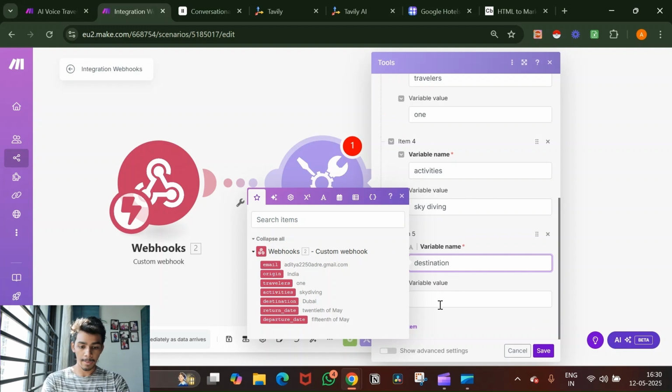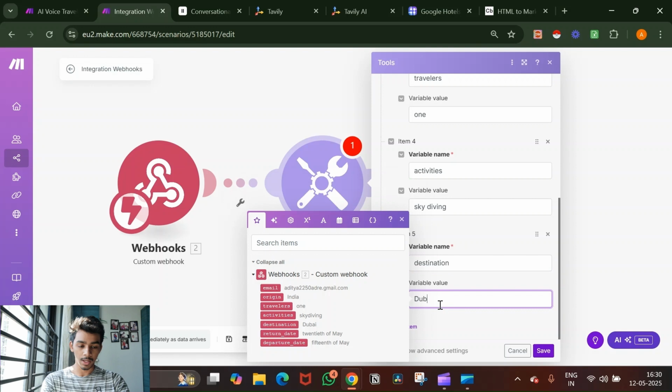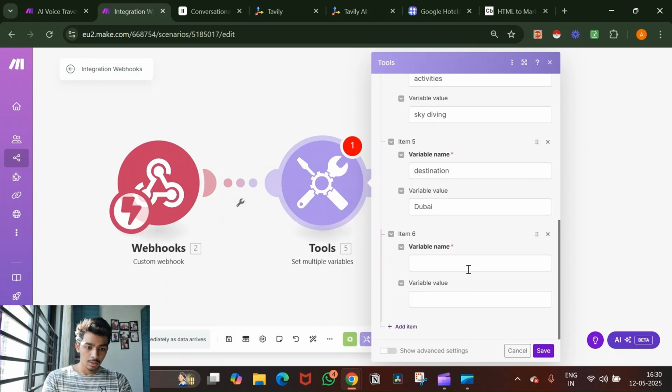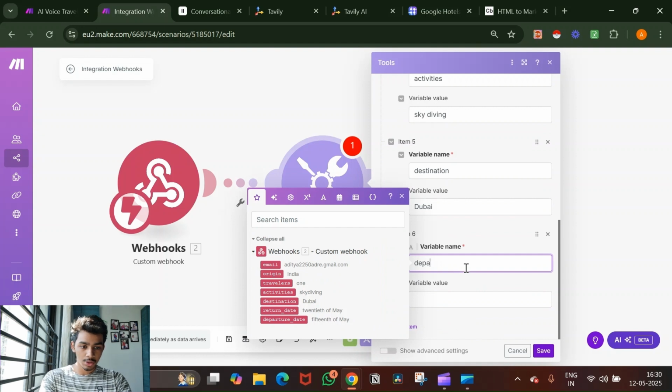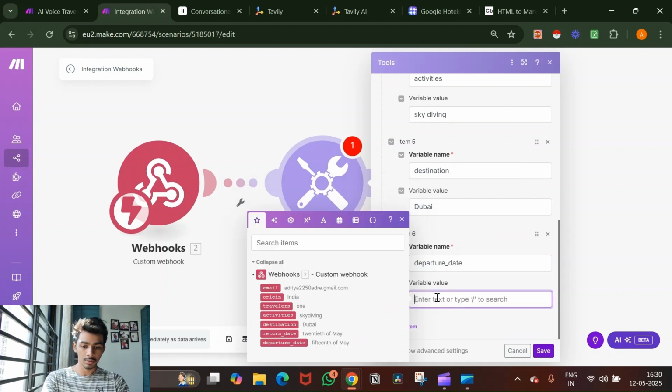Destination, Dubai. Then we have departure date, and you know what, we should actually do it as a number instead of a string. So you can change that.